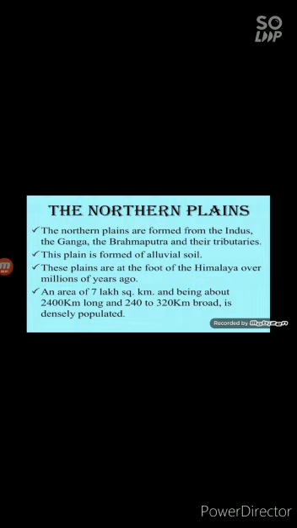Children, once again I am repeating the northern plains. The northern plains are formed from the Indus, the Ganga and the Brahmaputra and their tributaries. This plain is formed of alluvial soil. These plains are at the foot of the Himalayas, formed over millions of years. An area of 7 lakh square kilometer and being about 2400 kilometer long and 240 to 320 kilometer broad, and it is densely populated.